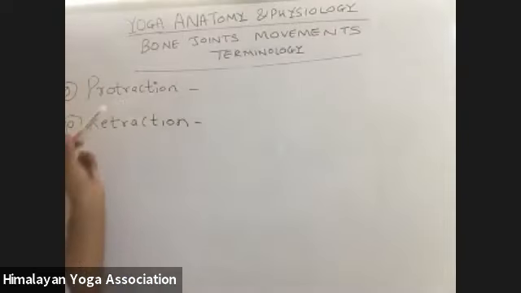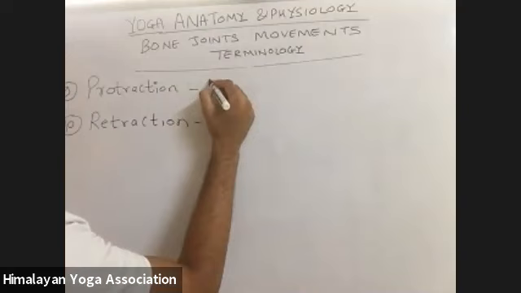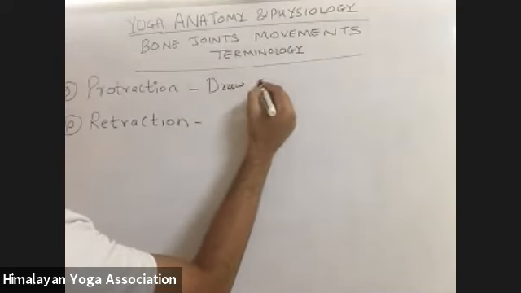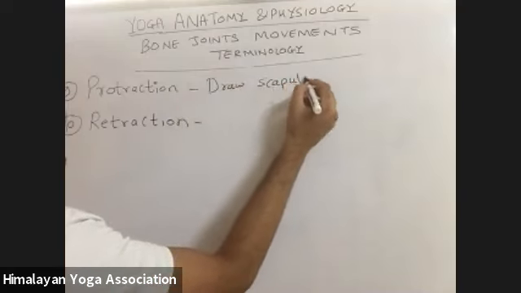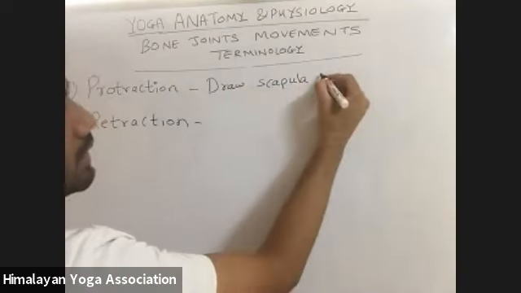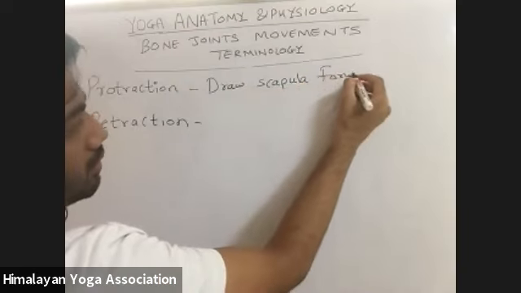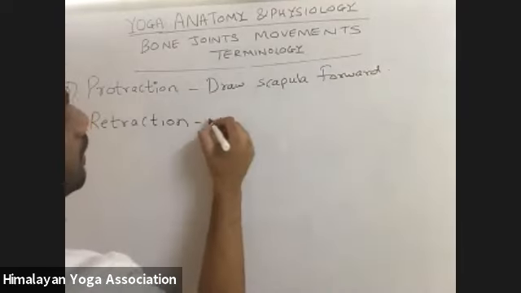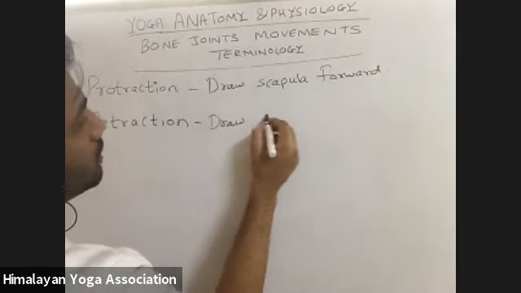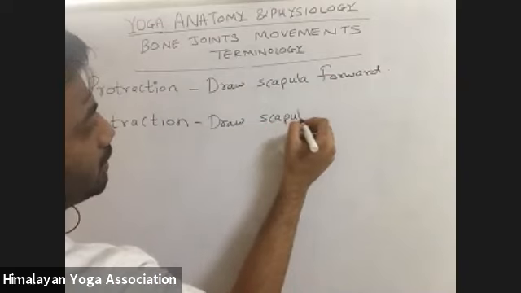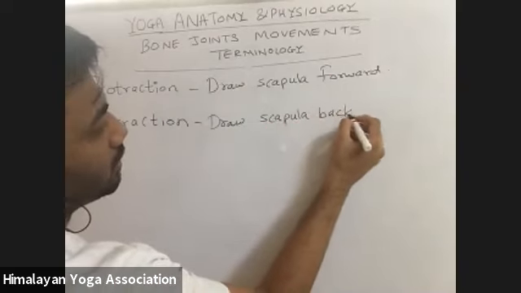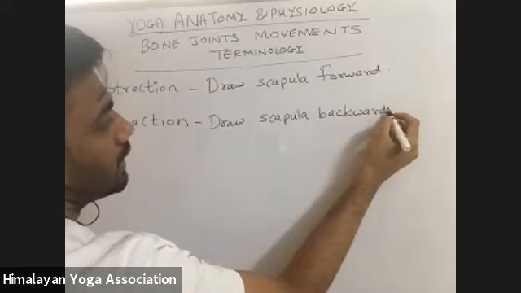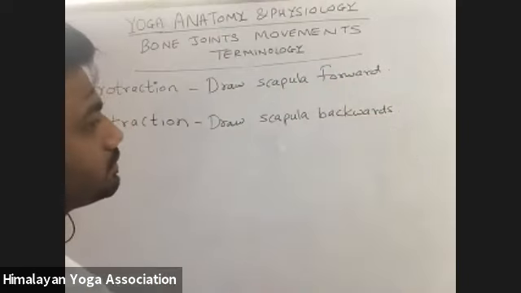So to define it, to draw the scapula, the shoulder blade, forward is protraction, and to draw the scapula backward is known as retraction.